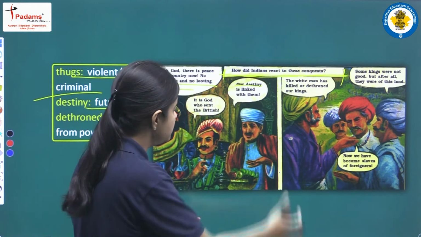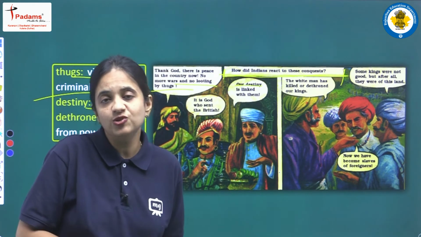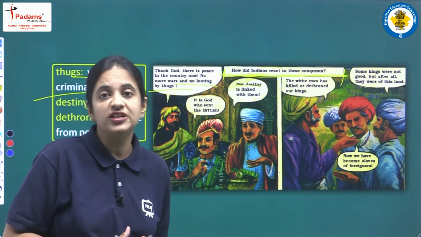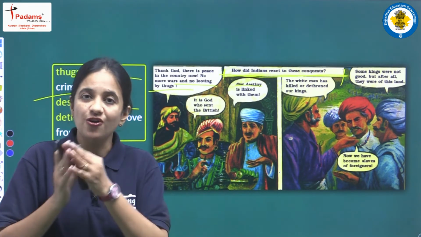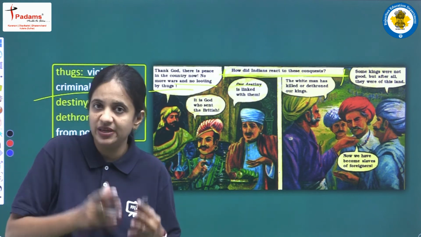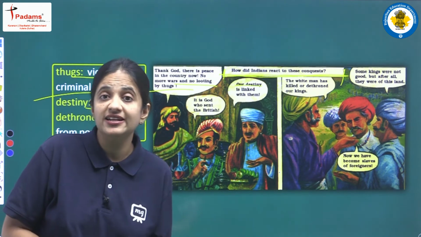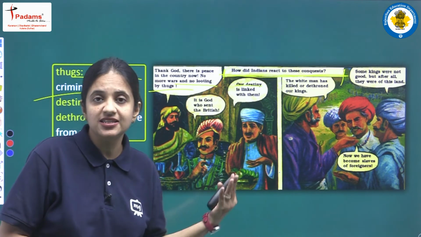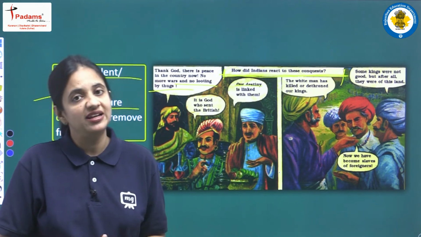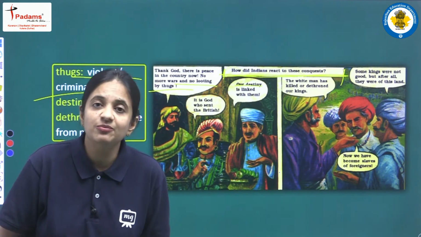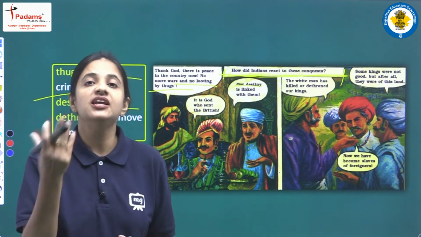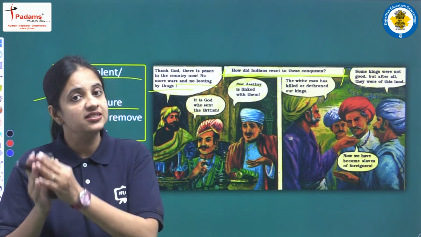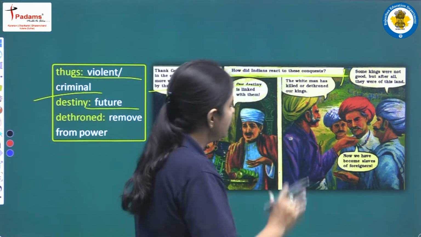So another person is saying that our destiny, the future of our country, is linked with the Britishers, and now because of the Britishers finally we are having peace, and actually God sent the Britishers for us. It means the Indians were happy that finally Britishers are there, and they are having the power, they are having the control. So Indians were happy at that time with this thing. Clear? Now let's read here.